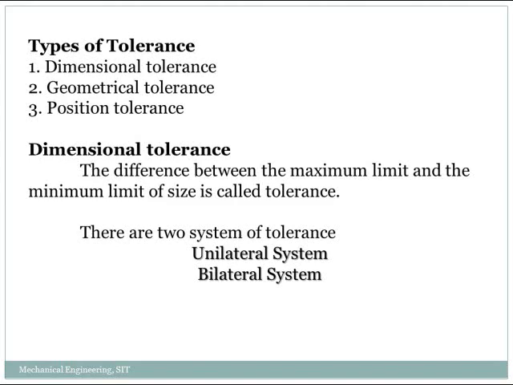Next is types of tolerances. Tolerances are classified into dimensional tolerance, geometrical tolerance, and position tolerance. What is meant by dimensional tolerance? The difference between the maximum limit and minimum limit is called tolerance. In other words, the permissible variation given on a single component is known as tolerance. Basically, dimensional tolerances are classified into two systems. One is the unilateral system, the other one is the bilateral system.